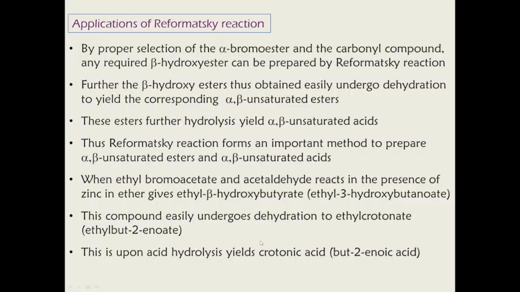Now look at the applications of the Reformatsky reaction. As I have already told you, once the beta hydroxy ester is prepared, from that we can make other derivatives also. Beta hydroxy ester will normally give a dehydration product, so an alpha beta unsaturated ester will form. And then the alpha beta unsaturated ester on hydrolysis gives an alpha beta unsaturated carboxylic acid also.